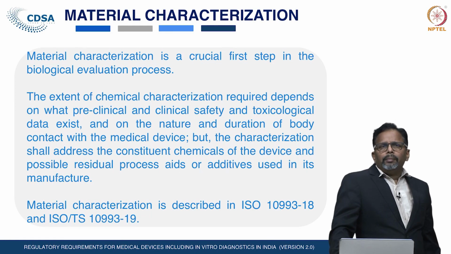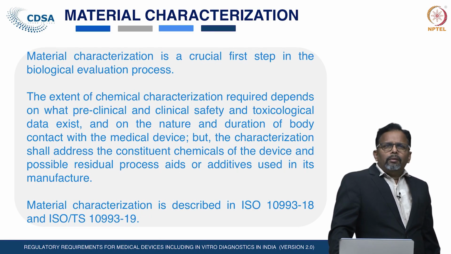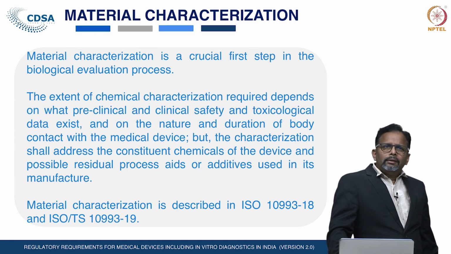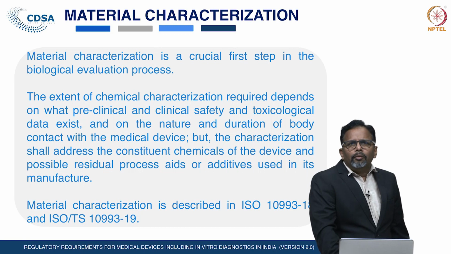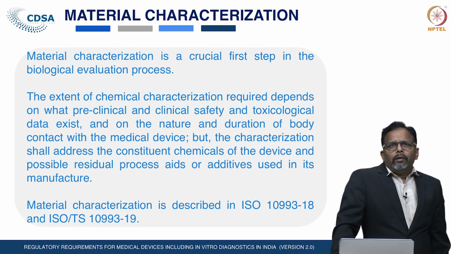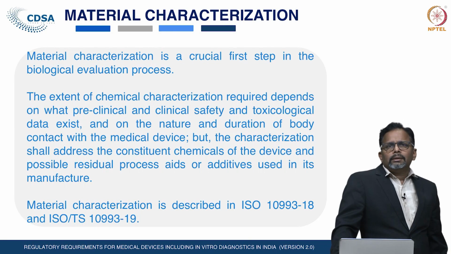The extent of the chemical or material characterization depends on what preclinical or clinical safety and toxicological data exist on the devices or the materials, and the nature and duration of the body contact with the medical devices or the materials.